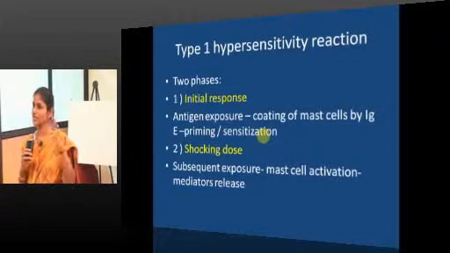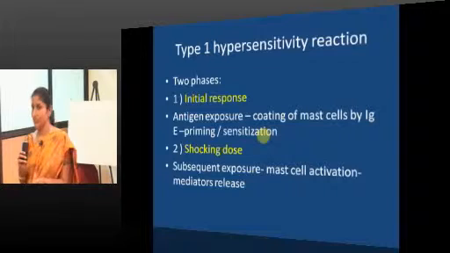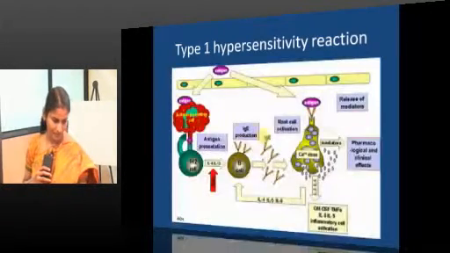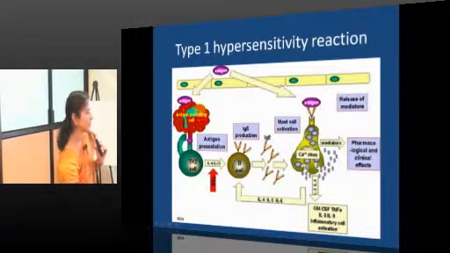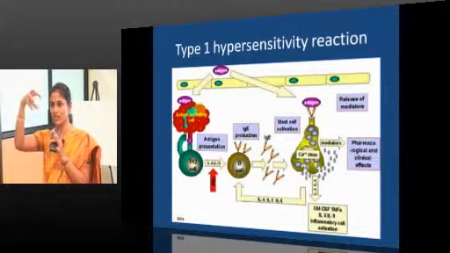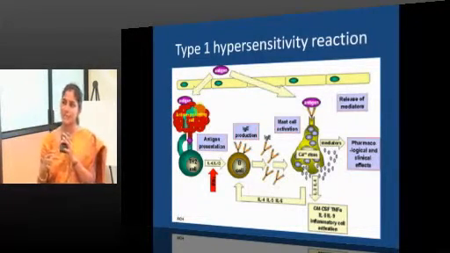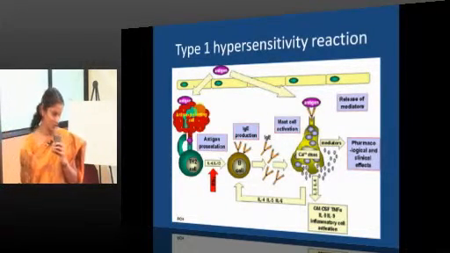That is what we have seen. The first exposure is priming, sensitization. All the symptoms will happen only with subsequent exposure. This is what happens. First an antigen enters; all these processes I am sure you are thorough with, right. What happens when a conventional antigen enters? Which antigen binds directly to the lateral aspects of the T cell receptor and MHC? Super antigen, good, super.